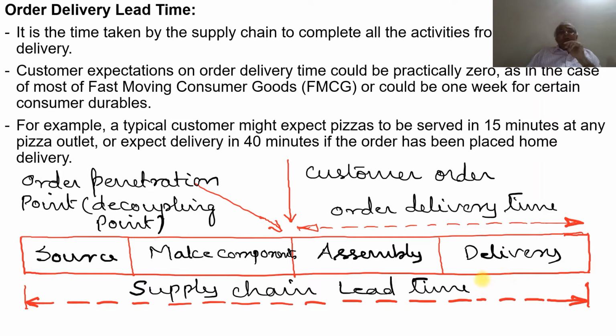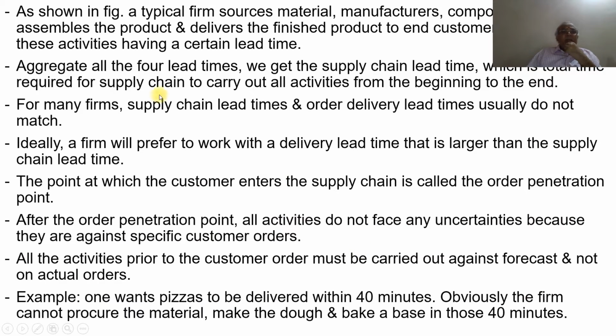by another 2 minutes. So the total lead time is the aggregate of all these things. That means 1 plus 2 plus 1, 3, 4 plus 2, which becomes 6 minutes. So from placing the order to the delivery, the total lead time is going to be 6 minutes. That is the meaning of this.